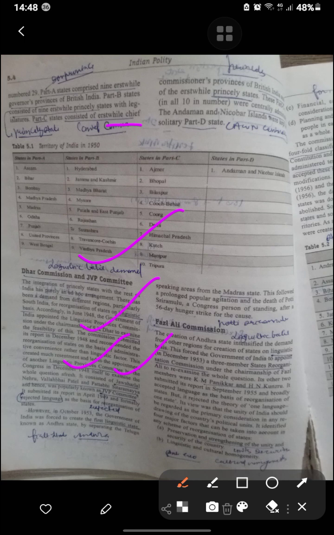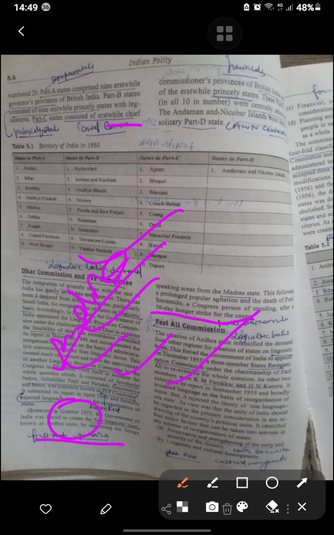Next was 1953, when the Government of India was forced to create the first linguistic state, known as Andhra state. So Andhra was the first linguistic state. It followed prolonged popular agitation and the death of Potti Sriramulu, a Congressperson, after a 56-day hunger strike. Andhra intensified the demand for creation of states on a linguistic basis. This forced the Government of India to appoint the three-member State Reorganization Commission: Fazal Ali, K.M. Panikkar and Kunzru. It submitted its report and broadly accepted language as the basis for reorganization of the states.